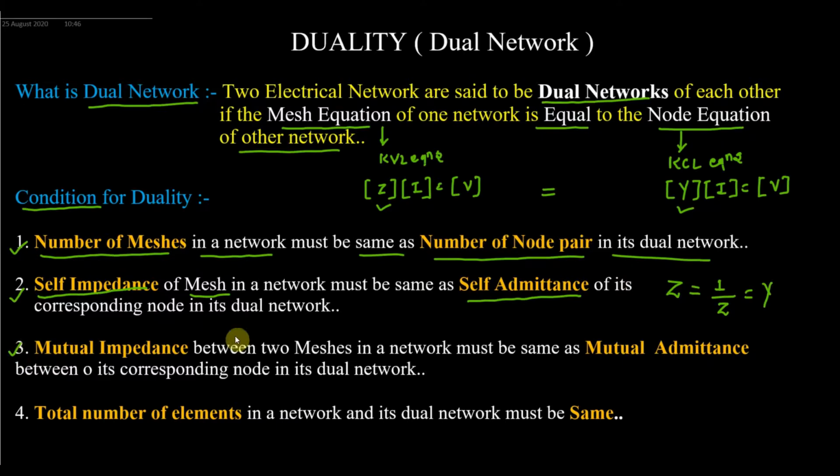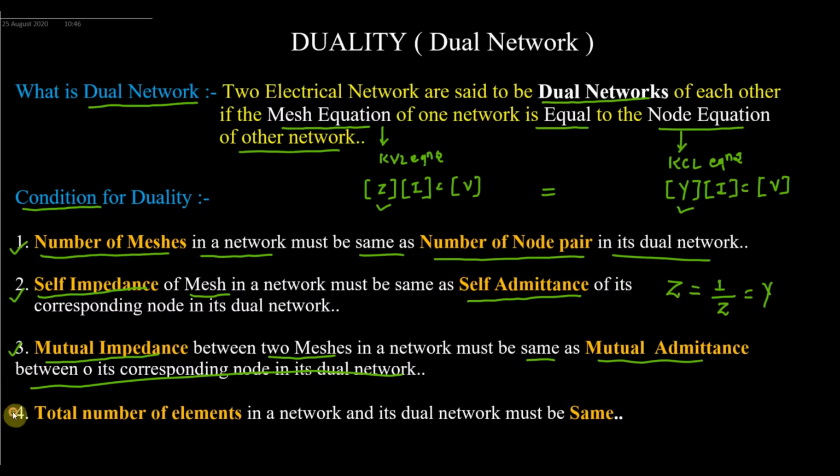Now the third condition is that the mutual impedance between any two meshes, when an element is common to both, is what we call the mutual impedance. We will see this when we solve the example. The mutual impedance between two meshes in a network should be the same as the mutual admittance between its corresponding nodes in the dual network. What is meant by mutual impedance? The element which is common to both meshes. For example, if there is any resistance between the first mesh and second mesh, we call that resistance the mutual impedance, and its dual will be the mutual admittance.